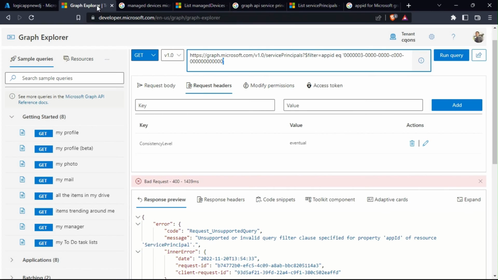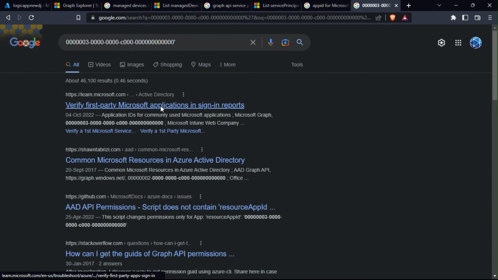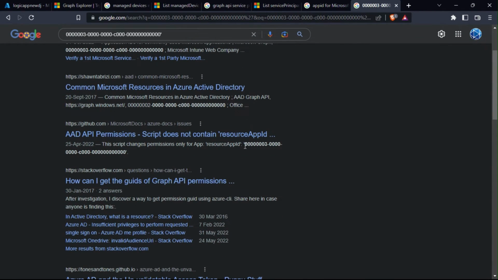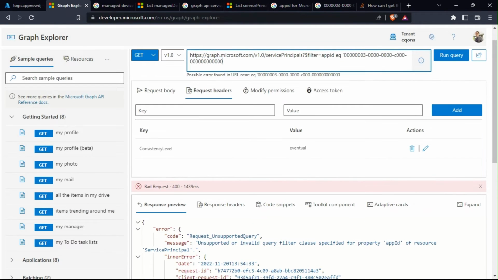Okay, let me just Google the value that I have. I think it should give us the Graph API app ID. Okay, there you go. So this is the one. Hopefully this will work.